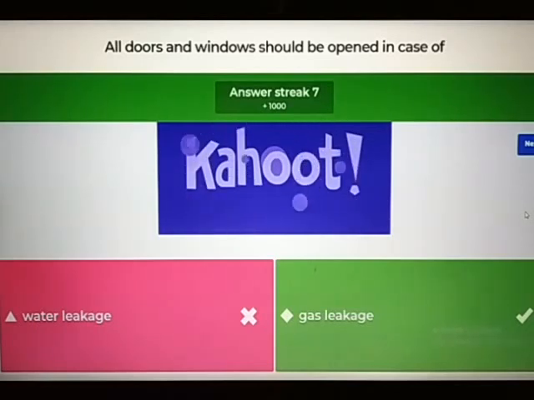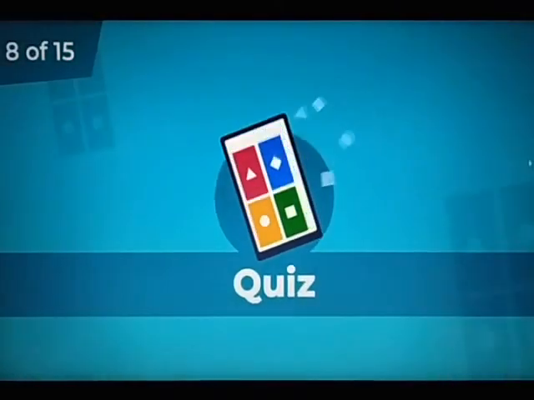And we should neither light a matchstick nor operate any electrical switch to avoid a fire accident, right? But in case of water leakage, there is no need to open the doors and windows. Just taking care of or turning off the water outlets is enough, right? So here the option is gas leakage. During gas leakage, all doors and windows should be opened, right?